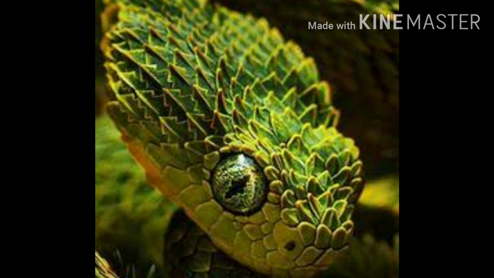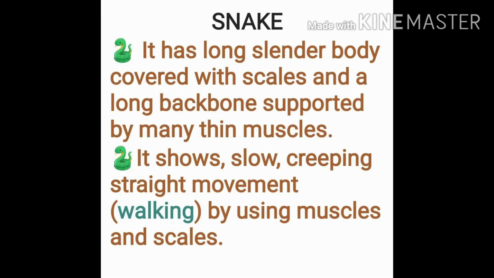Now what is this? This is a snake. Can you see the small scales on this green snake? Maybe you know that these kinds of snakes are adapted to live in trees. Yes, they camouflage.